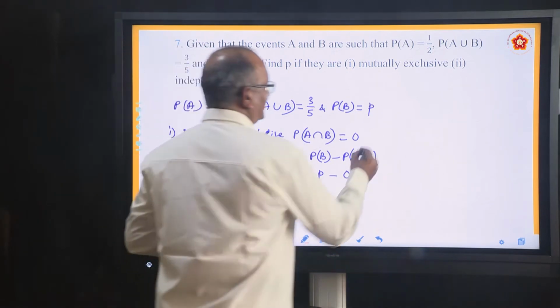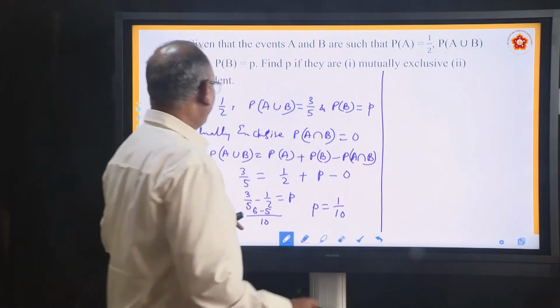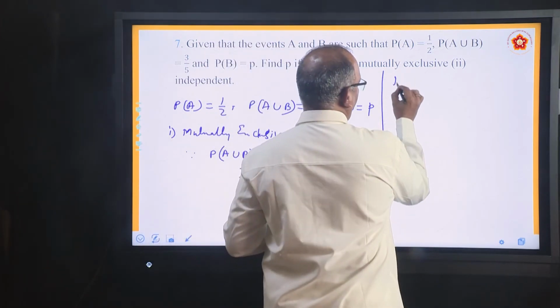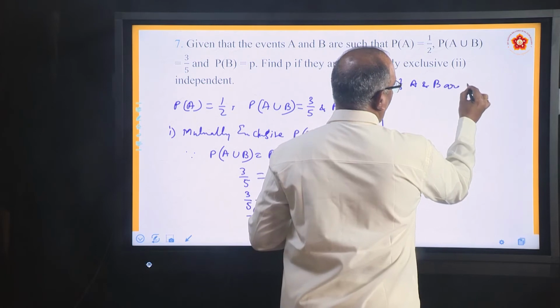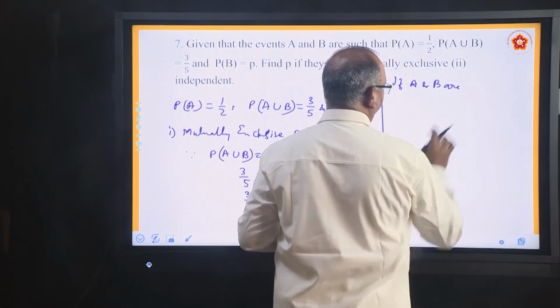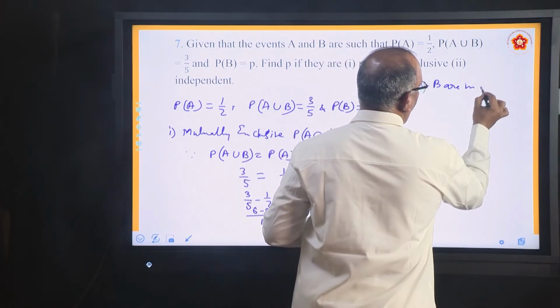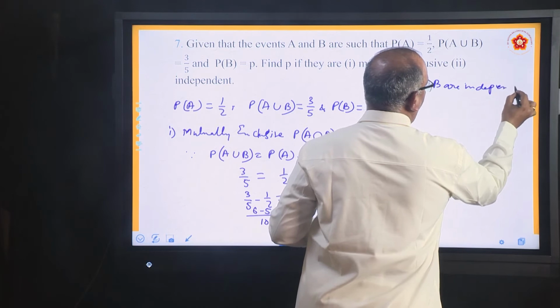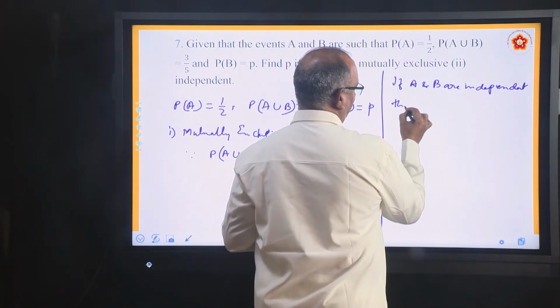Now come to the second part where he says they are independent. If A and B are independent, then what happens?